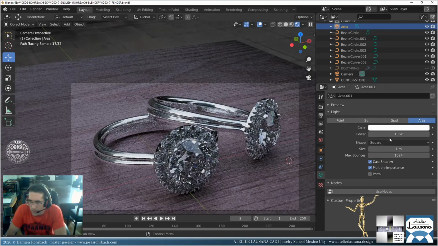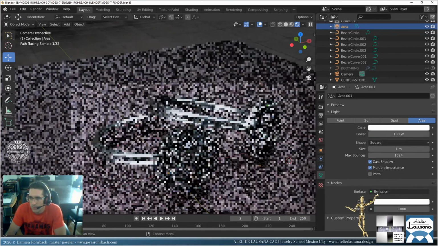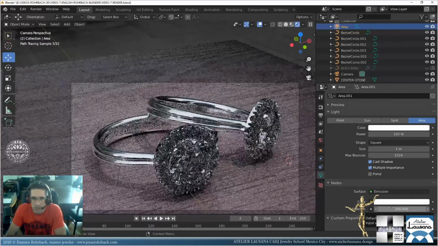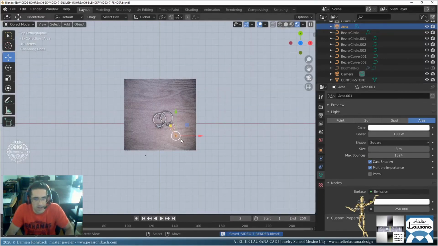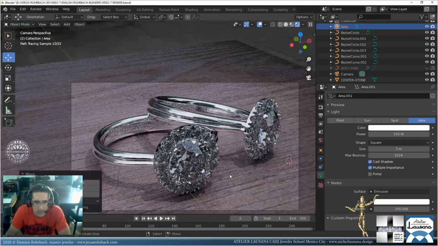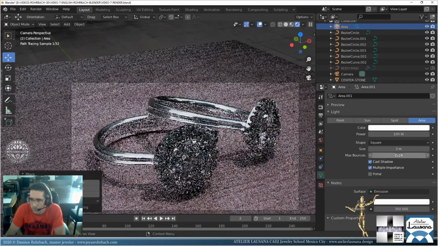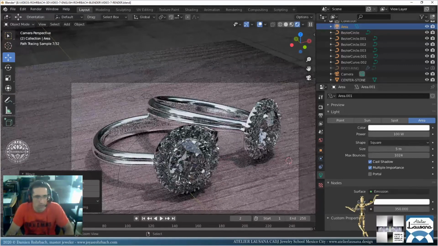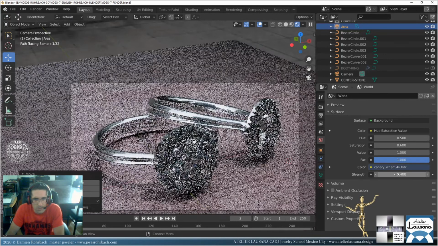We have this square. Using the nodes, please. Power, let's put 100. But strength, let's put 250. Alright, size, let's go at 3. And now let's find a position so it hits one of the... And that one's pretty good. Let's try more power here. That's a bit too much. Let's go to 350 and a bit softer. A bit bigger here. Let's go with this guy a bit stronger still here.